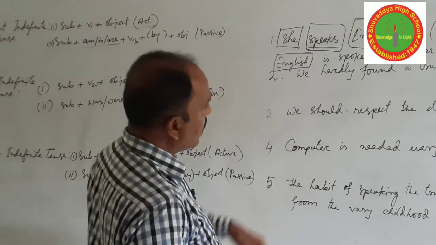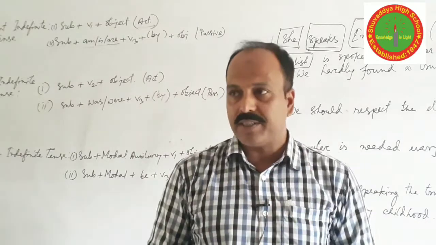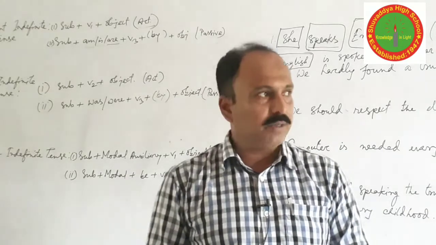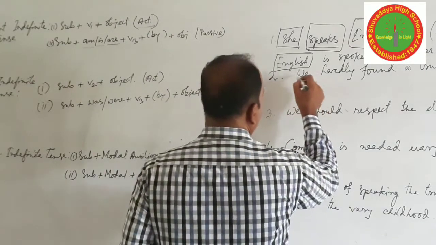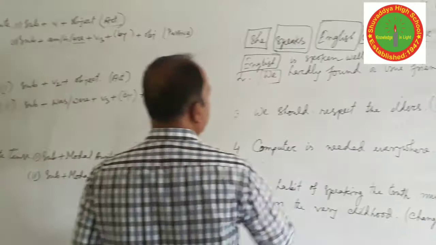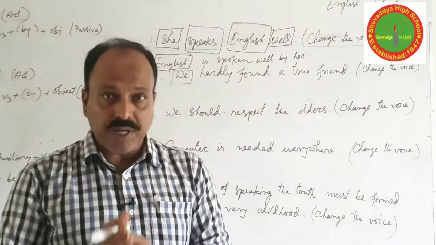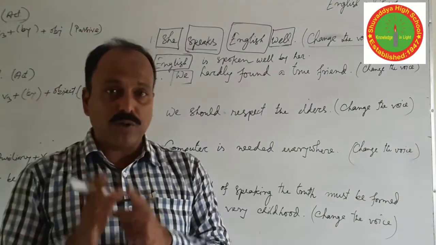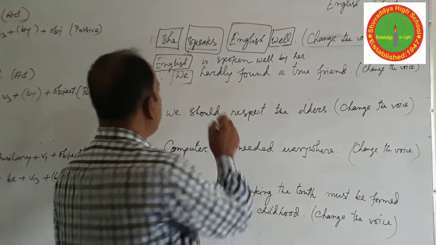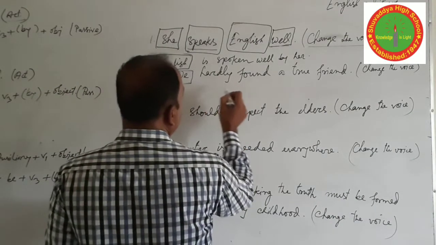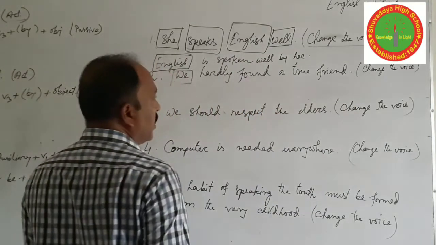So move on to the second question. What is your first duty? The first duty is to identify the subject, verb, and then object. So we go for that. Sometimes you can find there are more words in your subject position. Then you have to find out the main word or head word, and you should also know the singular or plural forms of the words. Okay. "We hardly found a true friend."